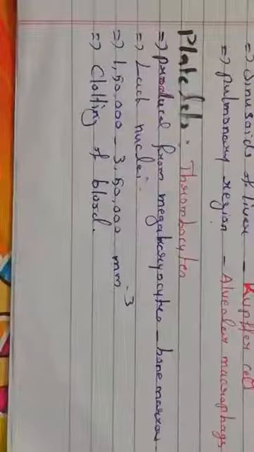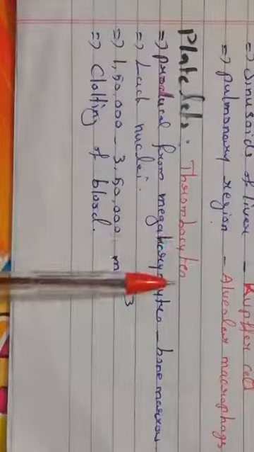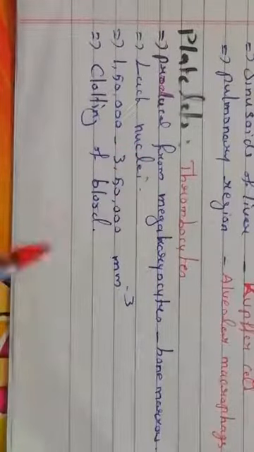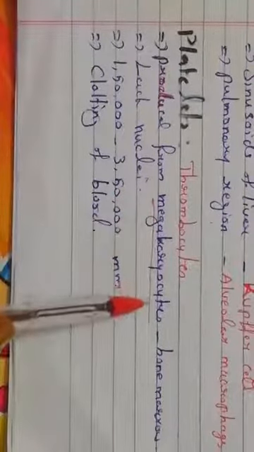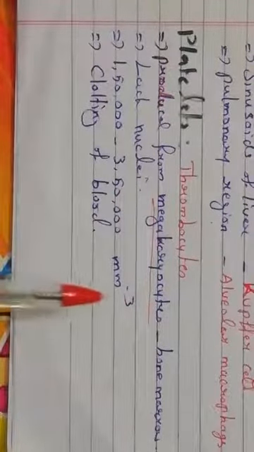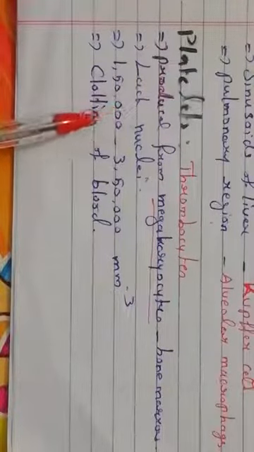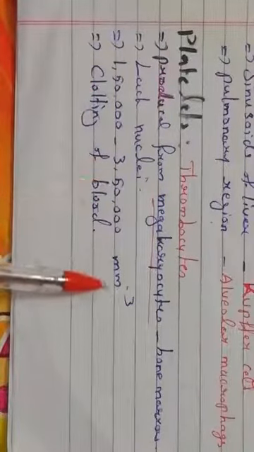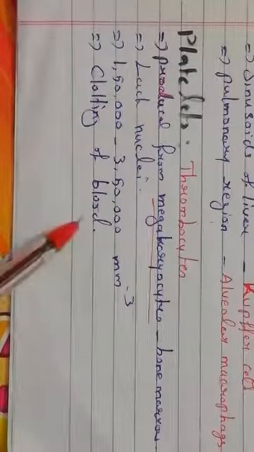Fine. And the last cell is the platelets. It is otherwise known as thrombocytes. Okay. This also is produced from the bone marrow, but it is produced by a specialized cell that is known as megakaryocytes. Right? It's a specialized cell producing these platelets in the bone marrow. Right? And there is no nuclei in these platelets, and the count ranges from 1,50,000 to 3,50,000 per cubic millimeter. Right? Then its major function is clotting of blood.